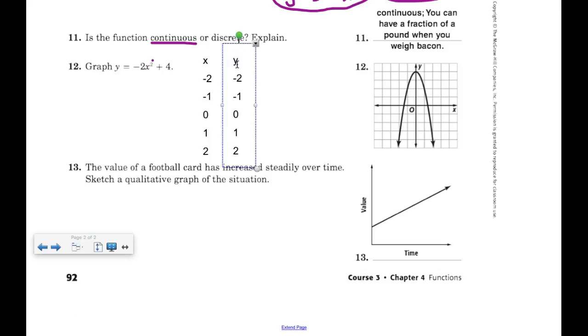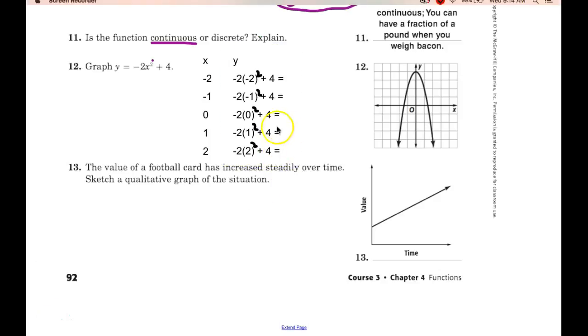Alright, so negative 2 is going to get subbed into this equation. Negative 2 times negative 2 squared plus 4 equals, okay, I'm going to write my squareds, so just hang on a second and come back to that. Alright, so we're good to go here. Negative 2 times negative 2 squared plus 4.